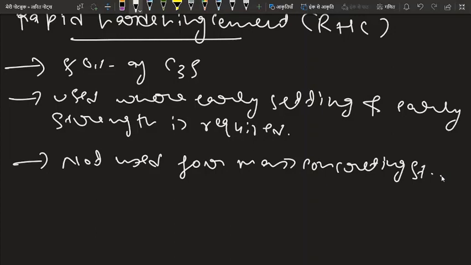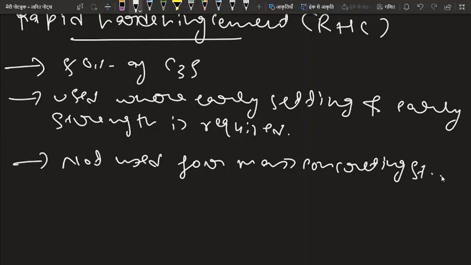It also has some other properties, such as shrinkage. If we discuss shrinkage in rapid hardening cement, shrinkage would be more. And rapid hardening cement attains strength in 1 day that OPC attains in 3 days. One more basic difference between OPC and rapid hardening cement is that the strength attained by rapid hardening cement in 1 day is equal to the strength attained by OPC in 3 days.